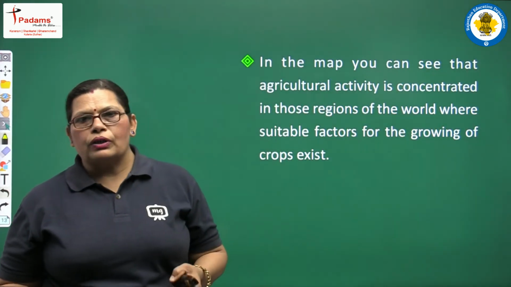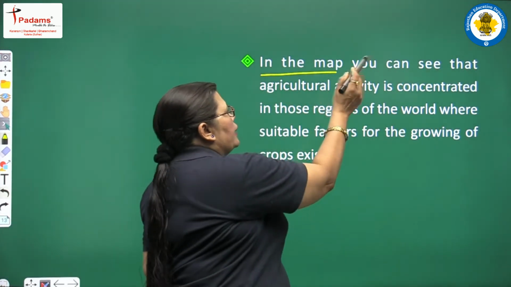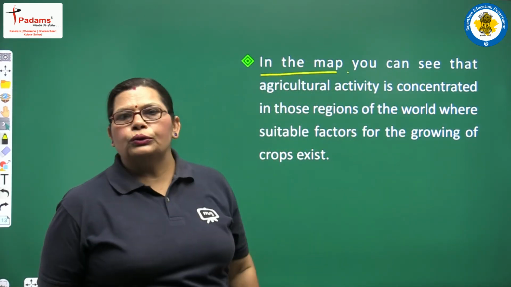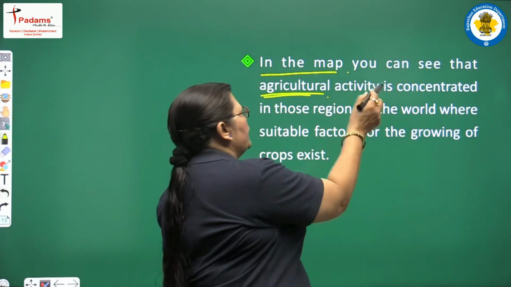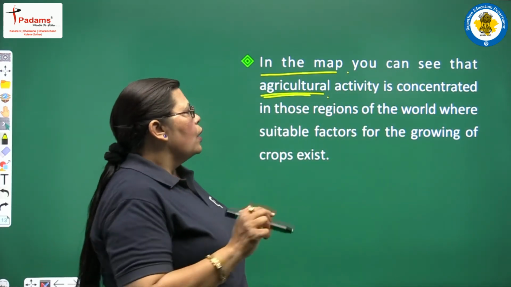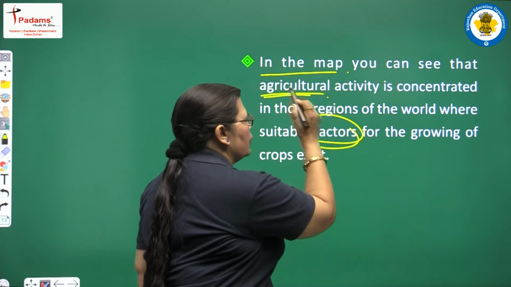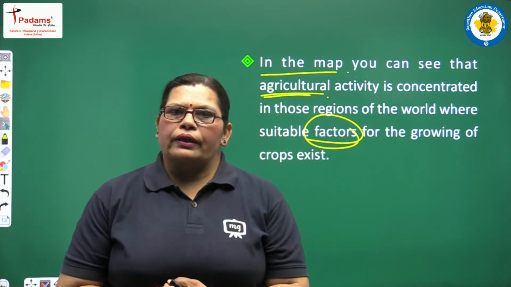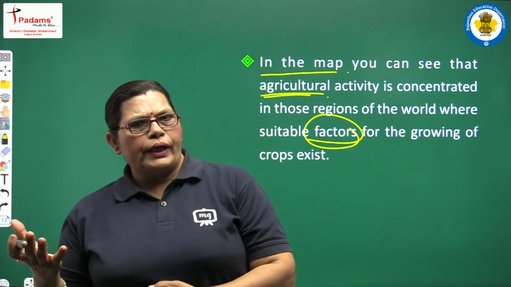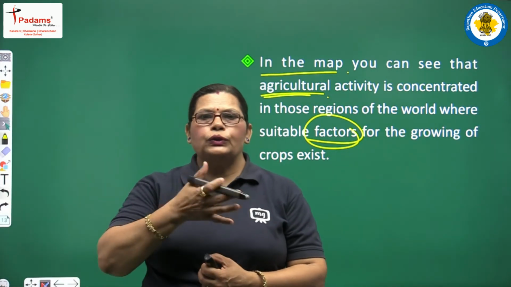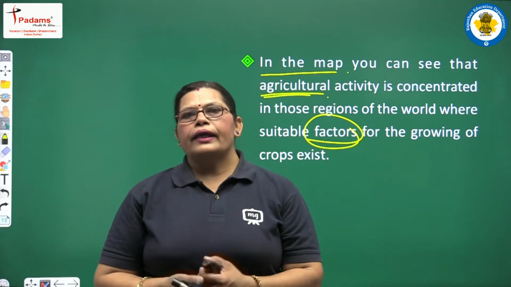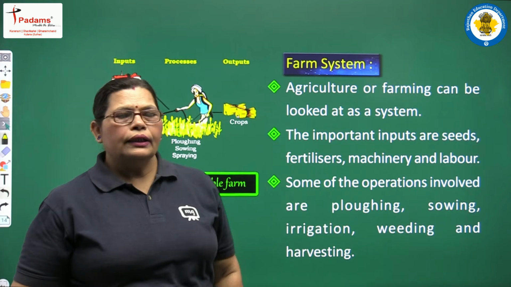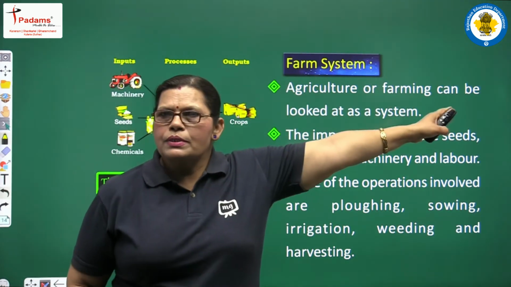These are the different types of cultures here, and as we just searched on the map, in the map you can also see that agricultural activity is concentrated in those regions of the world where suitable factors for the growing of crops exist. Suitable factors? What are the suitable factors, students? Yes, we discussed the climatic conditions, topography, the soil. Are there any other factors also responsible for agriculture? See, we will discuss that in the farm system here.